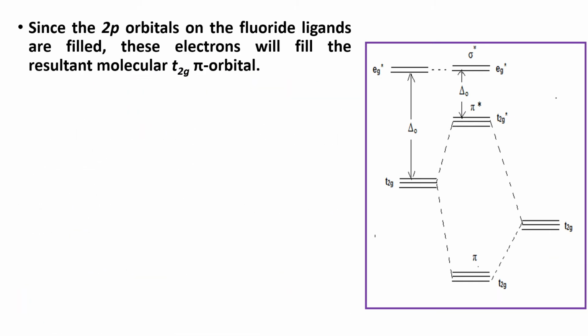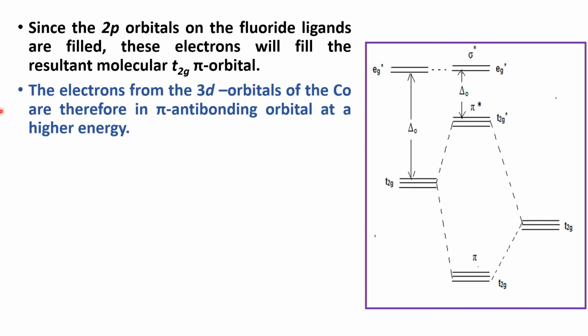Since the 2p orbitals on the fluoride ligands are filled, these electrons will fill the resultant molecular T2G pi orbital. The electrons from the 3d orbitals of the cobalt are therefore in the pi antibonding orbital at a higher energy.